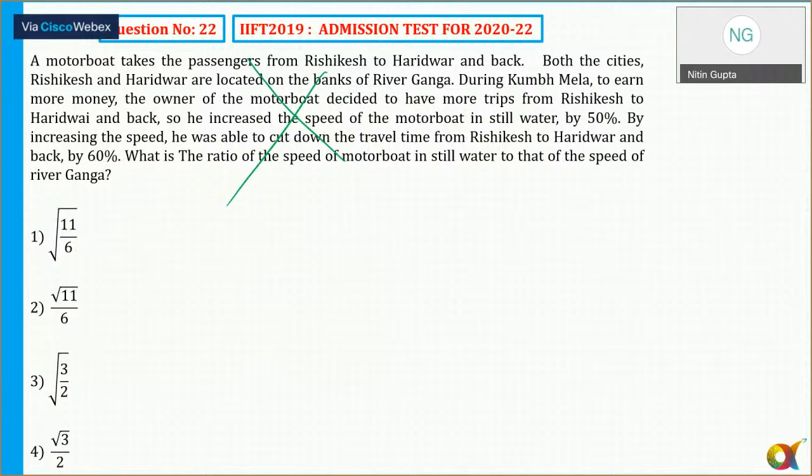You need to decide instantly, the moment you see it, that I'm not going to attempt it. Maybe the question is easy, but then I'll come back in the second round and attempt these questions. But your target in the first 15 minutes will be to clear the sectional cutoff. Believe me, you all can do it.